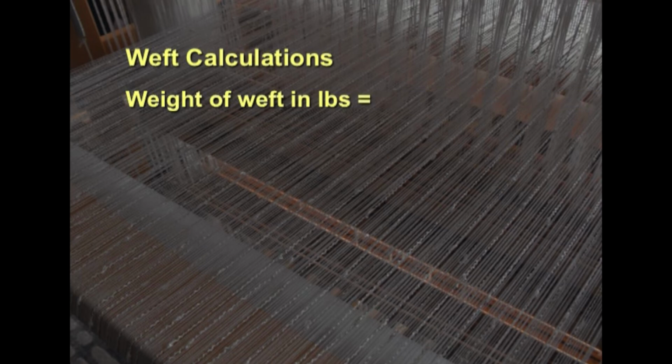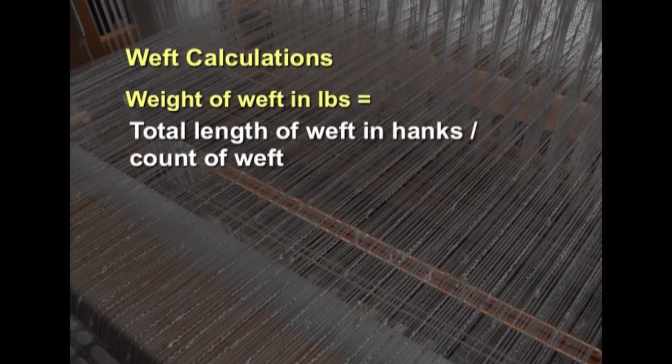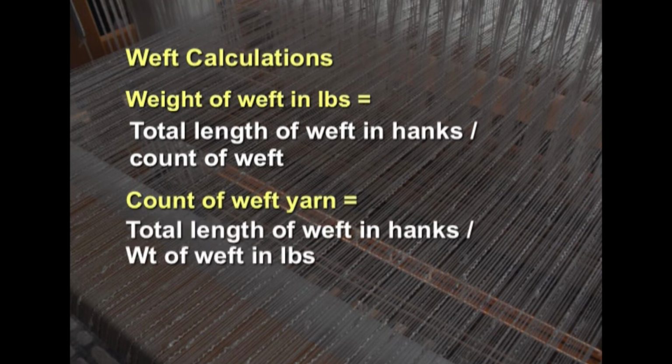And then weight of the weft in pounds can be calculated by total length of weft in hanks divided by count of weft. And then coming to the count of weft, we take the total length of weft in hanks divided by weight of weft in pounds.